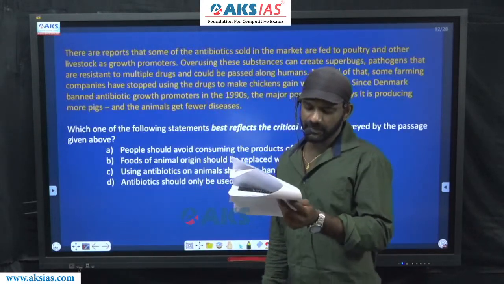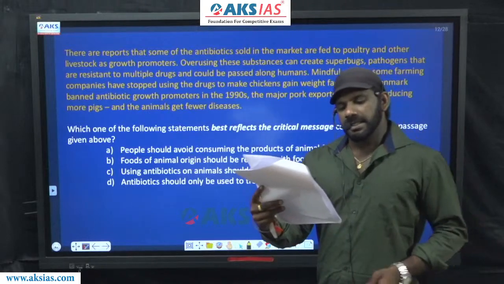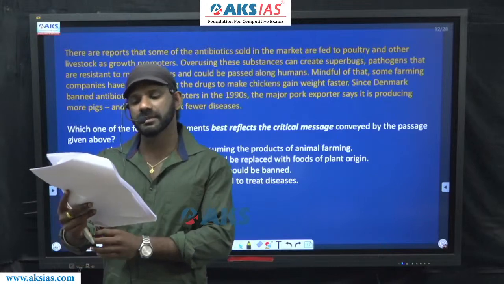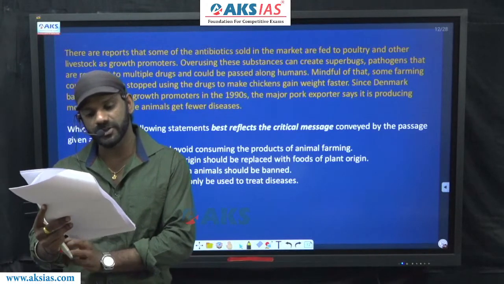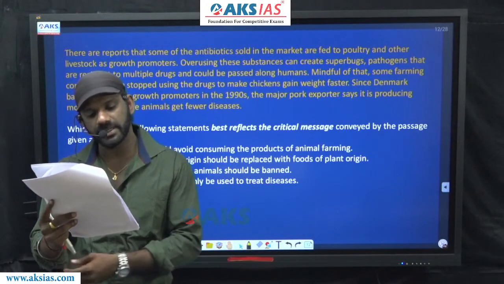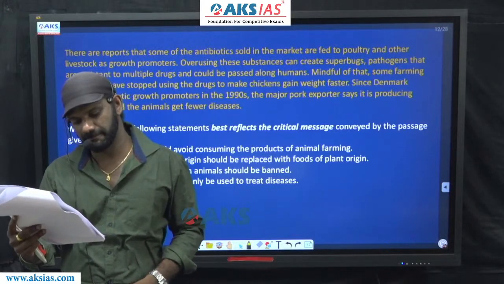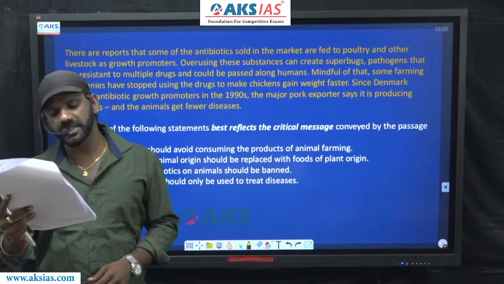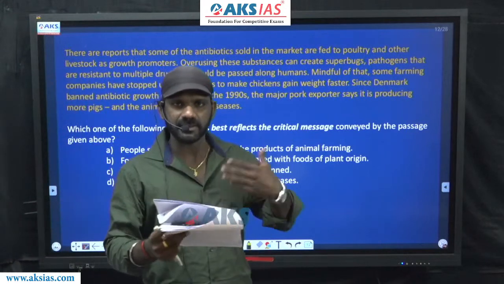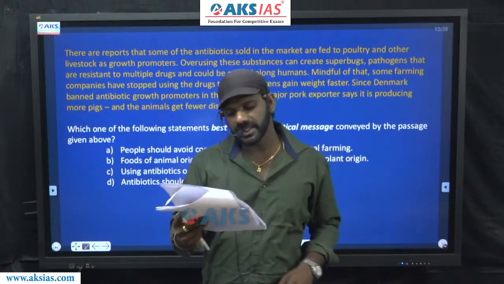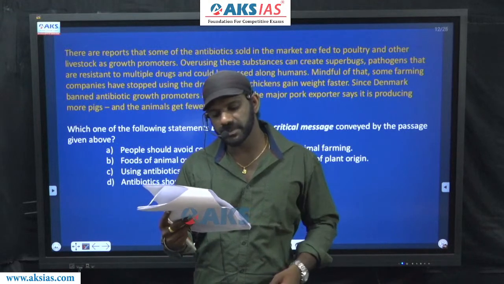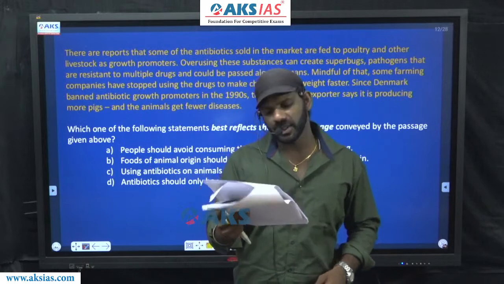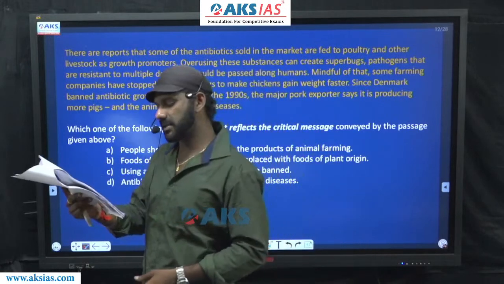I'll read the paragraph. There are reports that some of the antibiotics sold in the market are fed to poultry and other livestock as growth promoters. Overusing these substances can create superbugs, pathogens that are resistant to multiple drugs and could be passed along to humans.